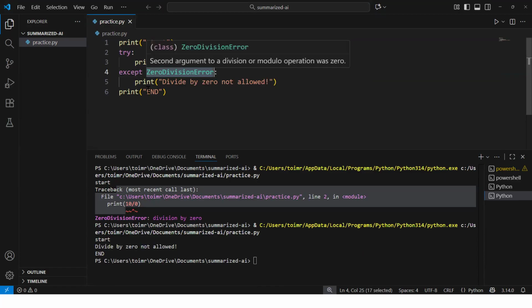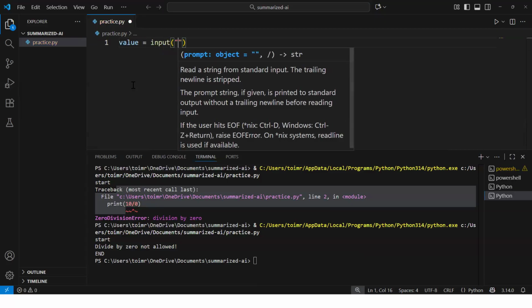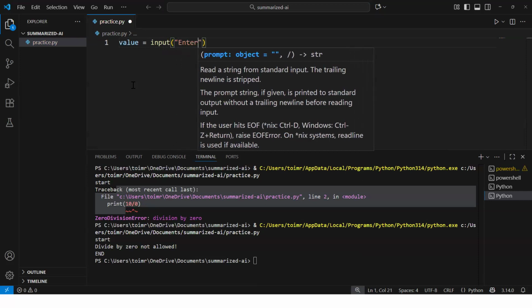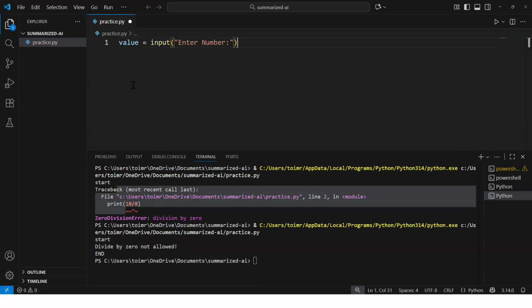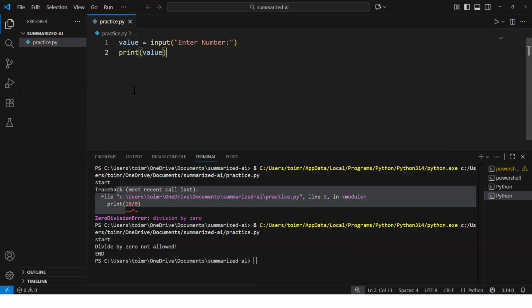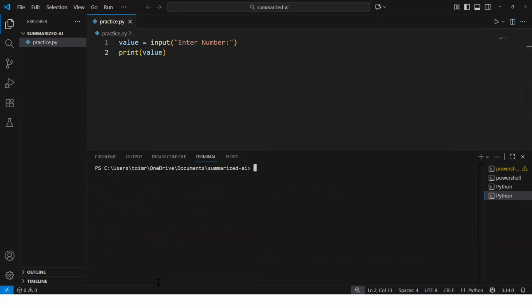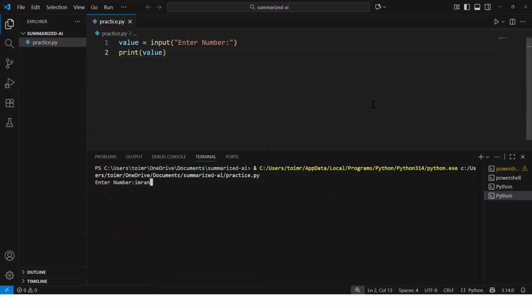Great. Excellent. Now we have one more scenario. We have value, and we are saying value equal to input, and then we write enter number. And then we are printing this particular value here. I have entered a number here as 4. It printed. Now if I execute this program again and enter something that is not a number, it will not give an error because we are not typecasting. Now if I go ahead and write int, where I'm typecasting the input into int, let's try that first.